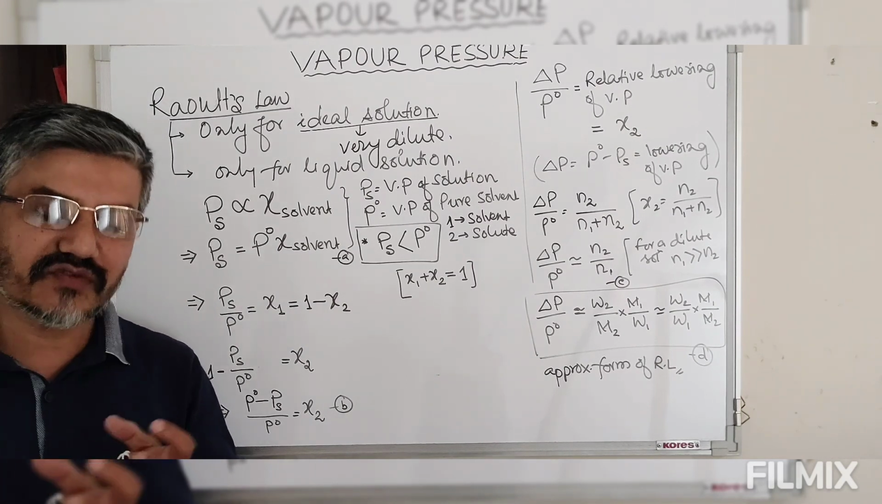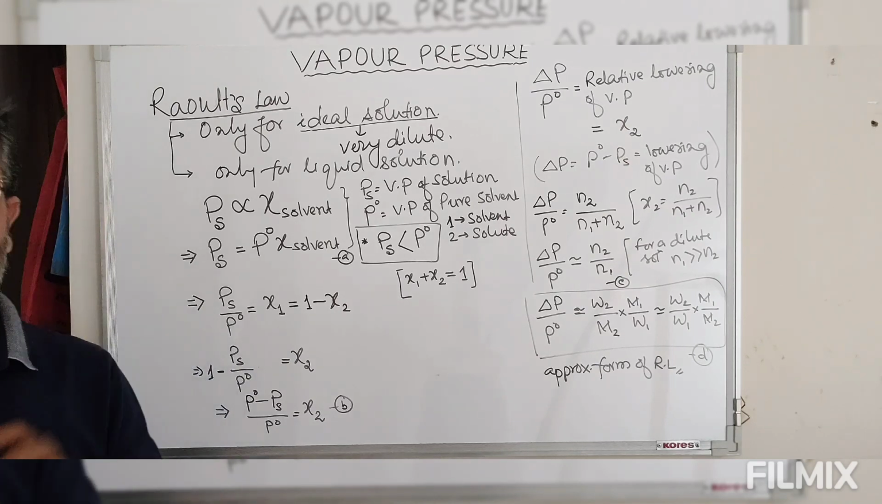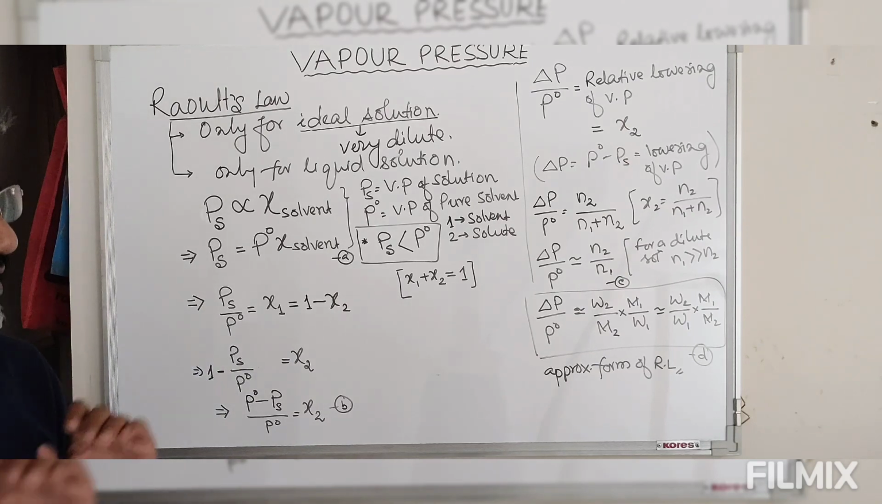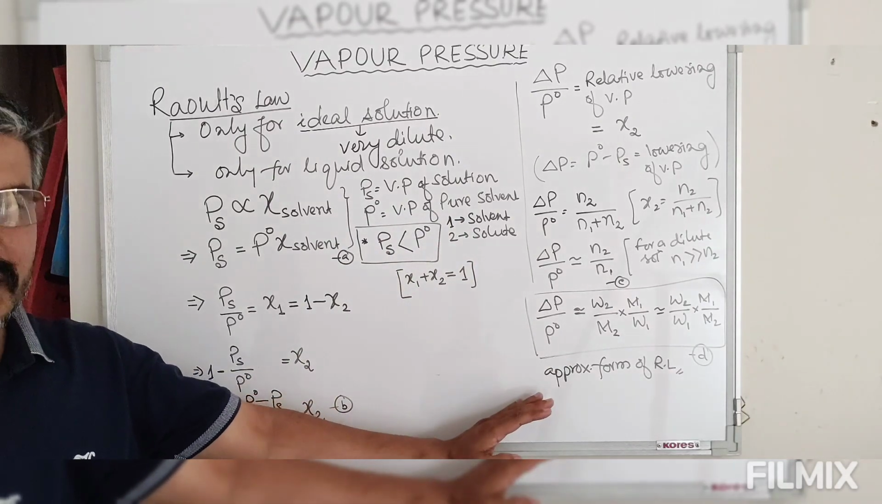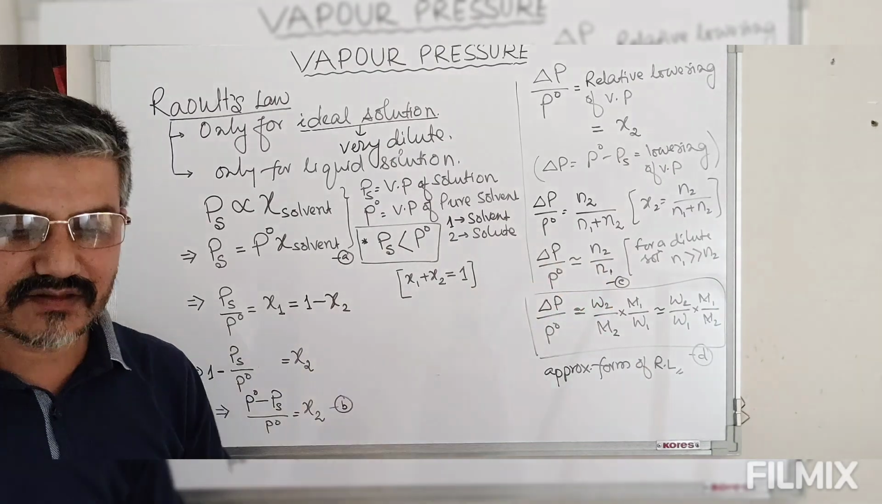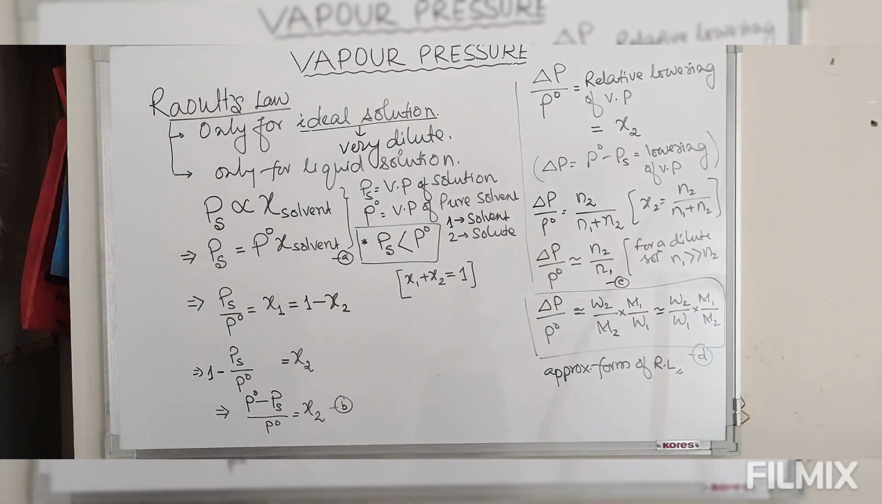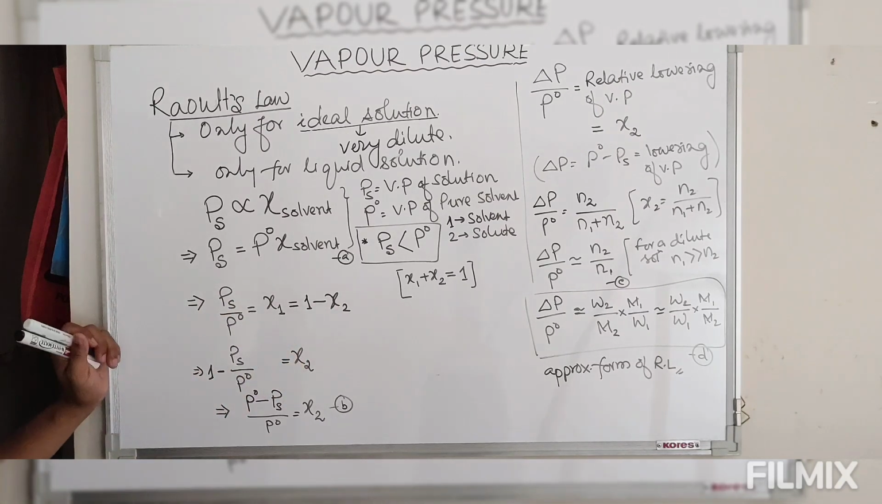Now since we want the accurate value of the molecular mass of the unknown solute, we cannot make this approximation. Rather than this approximation, we have to define another form, that is known as the exact form of Raoult's law. So let's see what the exact form of Raoult's law is. I'll rub this form, then I'll decide what the exact form of Raoult's law is.